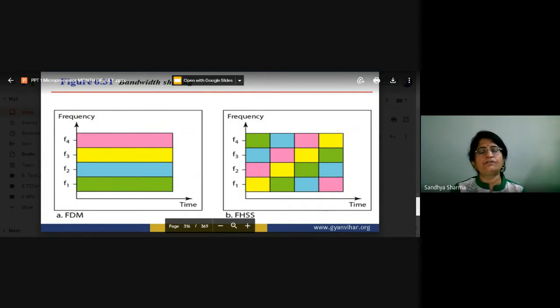So we divide the total frequency into sub bands, f1, f2, f3, and f4. These are the basic four bands. But when we are working with FHSS, these bands are also divided into time slots, for a particular time period, and after that we switch to another frequency. So FHSS is also based on time slots.